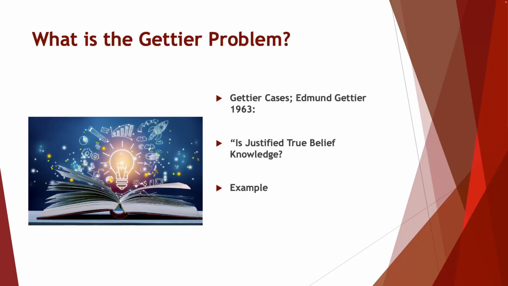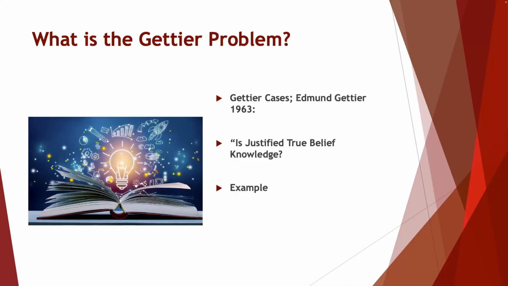In the paper itself, Gettier provided a number of counterexamples. These were what he described as Gettier cases, in which someone has justified true belief but does not seem to have knowledge. These are cases designed to show that the tripartite theory does in fact fail.